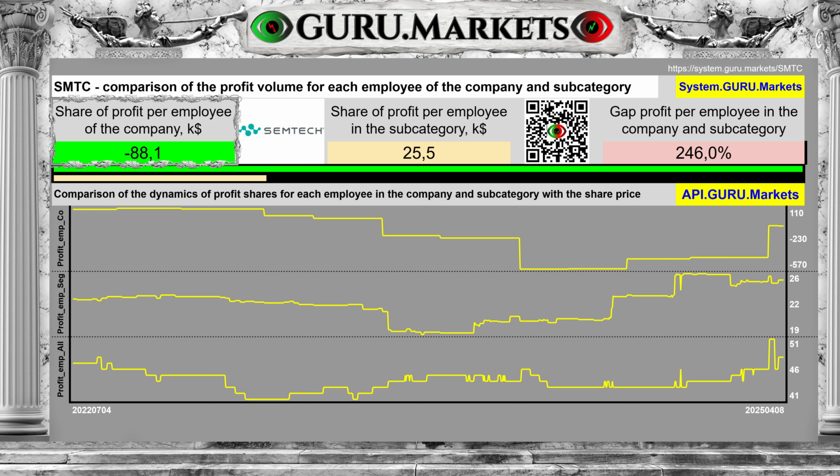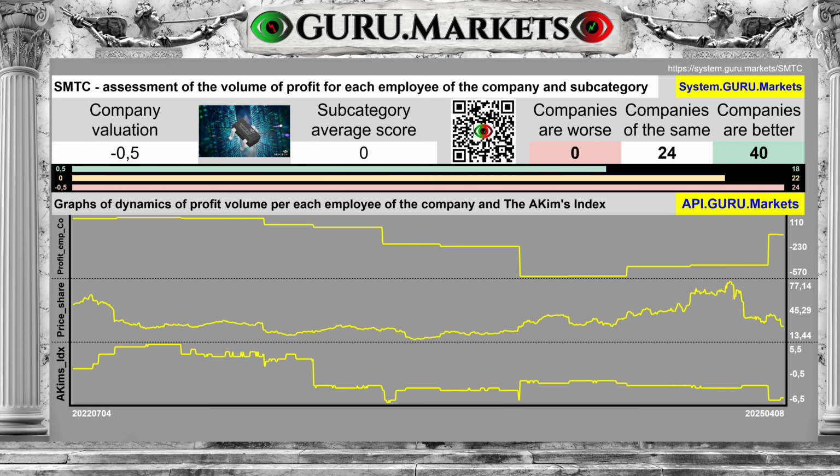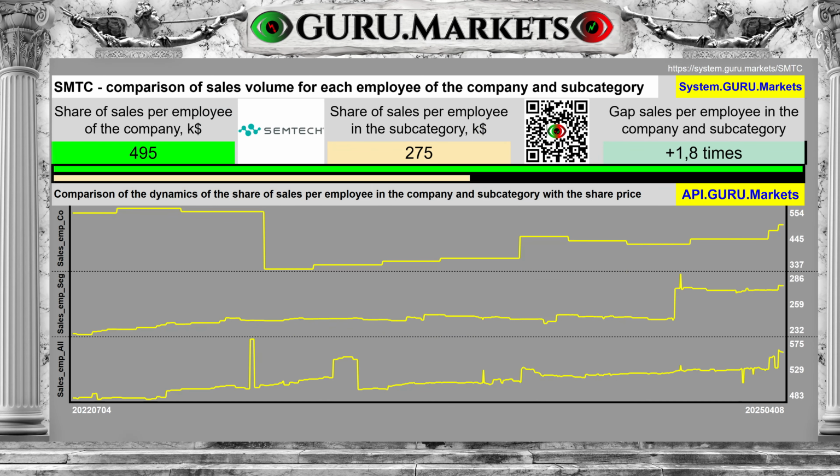The amount of profit per employee is minus $88,100. The average for the subcategory is $25,500. And the difference between the subcategory average and the company's performance is 246%. Assessment of profit per individual employee in comparison with indicators in the subcategory: tolerable, minus 0.5 points.